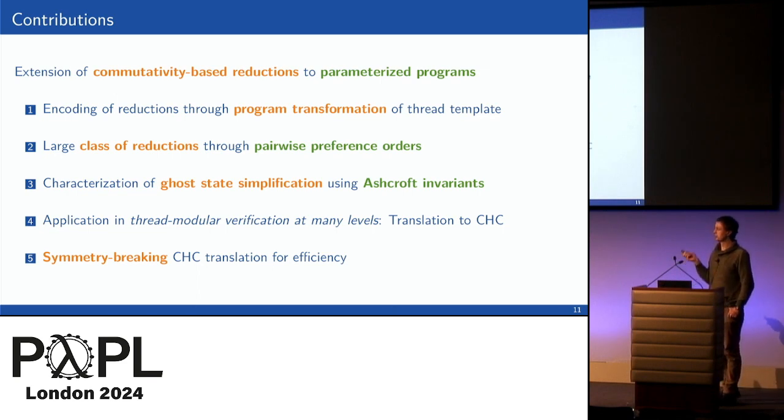Here we are not directly working with the automata. We're really applying the transformation on the thread template, on the code, so to speak, and then we are translating this to constrained horn clauses. And then it depends on the constrained horn clause solver how that is solved. So you're not looking for all possible reductions? No, here we're fixing a reduction, right? So we have a parameter of our construction. These pairwise preference orders give you different reductions, but in one verification run, we fix the reduction. Thank you.